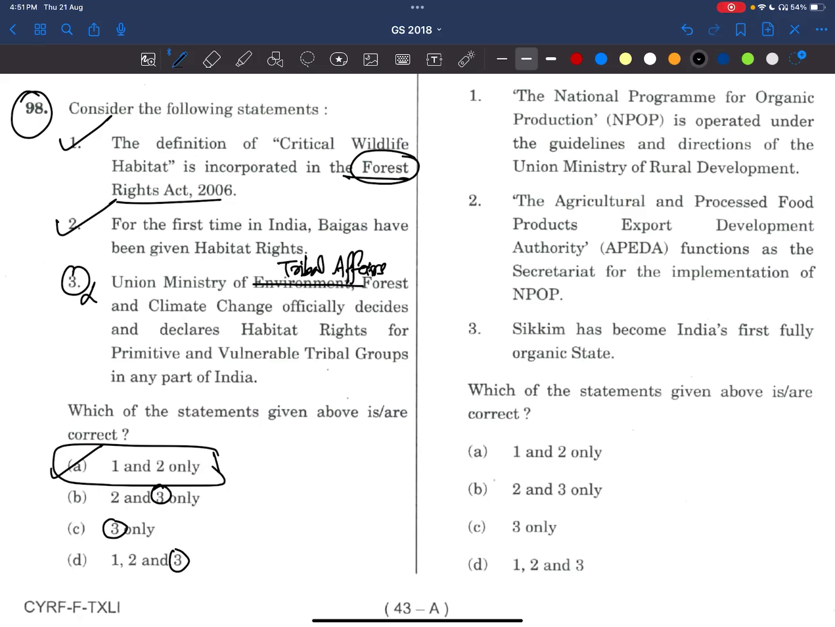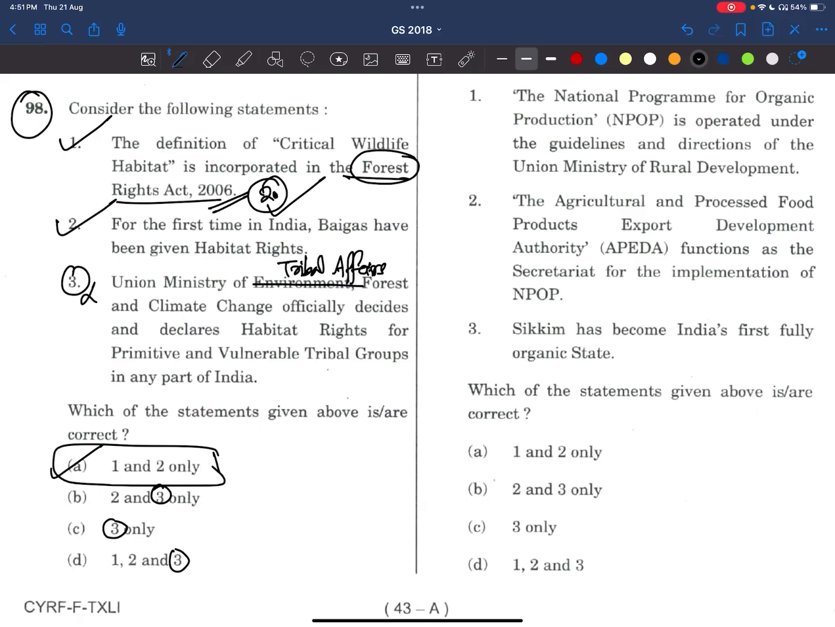There was a question before, and there will also be questions coming from the Forest Rights Act. Since colonial times, there have been many forest policies. The Forest Rights Act is also in the news. I think it is 2006, no? In 2026, it will be completing 20 years, so definitely there will be a question on it. So we have to read about this act.